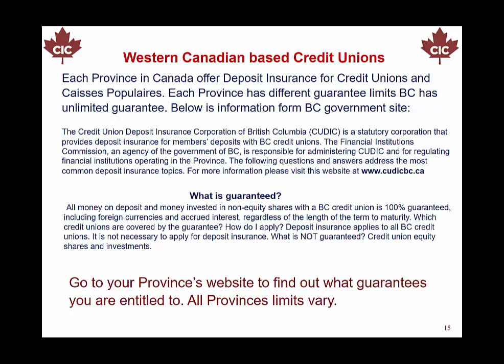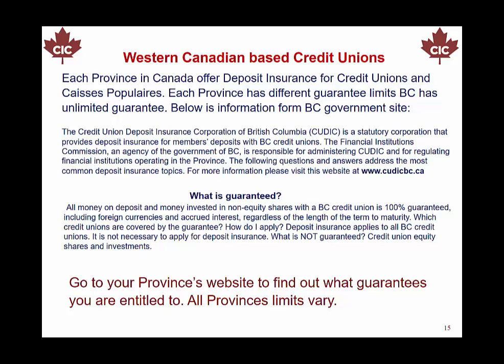The following questions and answers address the most common deposit insurance topics. For more information, please visit the website at www.cudicbc.ca. What is guaranteed? All money on deposit and money invested in non-equity shares with a BC credit union is 100% guaranteed, including foreign currencies and accrued interest, regardless of the length of the term to maturity.